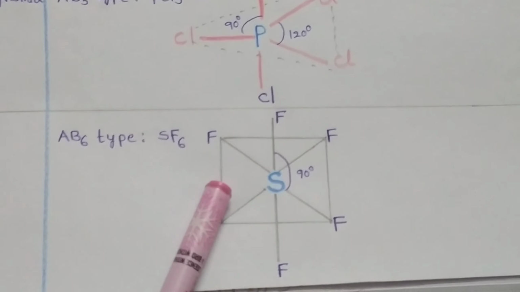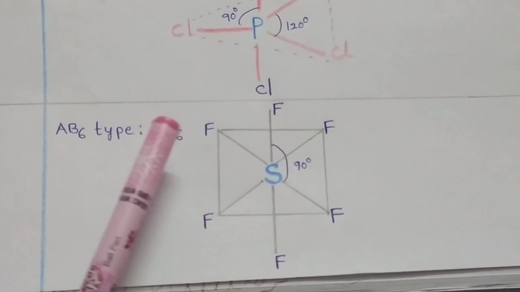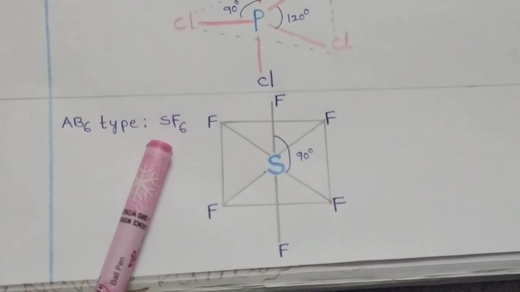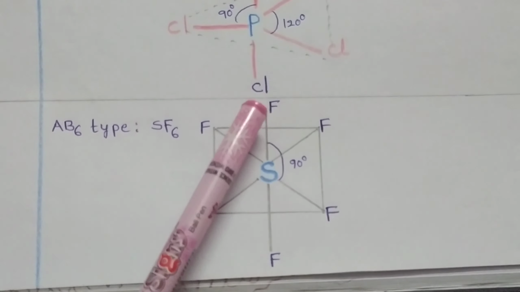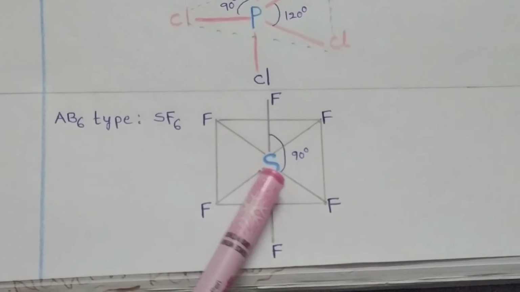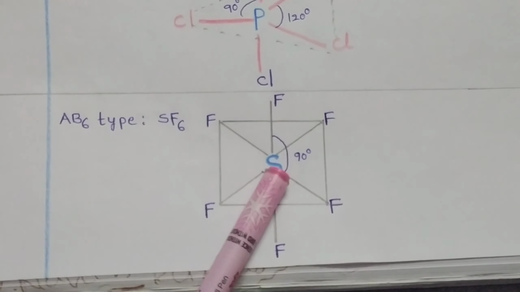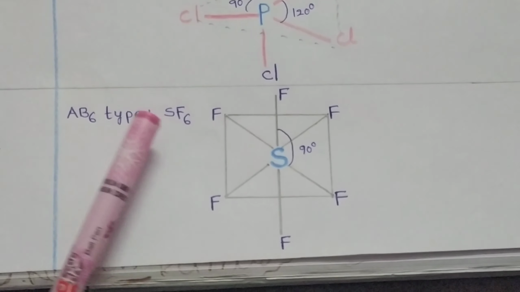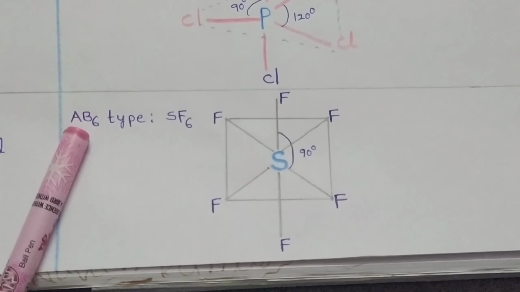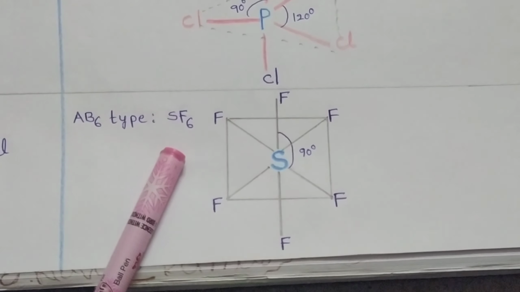So there are 6 bond pairs present in sulfur hexafluoride and there are no lone pairs of electrons. So the bond angle between fluorine, sulfur and fluorine is equal to 90 degrees. This sulfur hexafluoride is an example of an AB6 type of molecule.